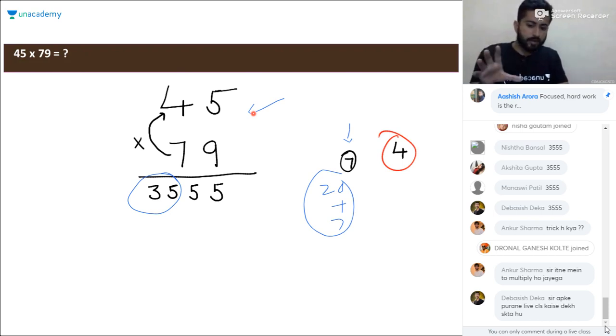But if you go for this particular approach, it will take half the time taken by the conventional method that we learned in childhood. But try to grasp this. You have to practice at least 10-20 questions first, multiplying pairs of numbers using this method. Then the method will be like a piece of cake for you.